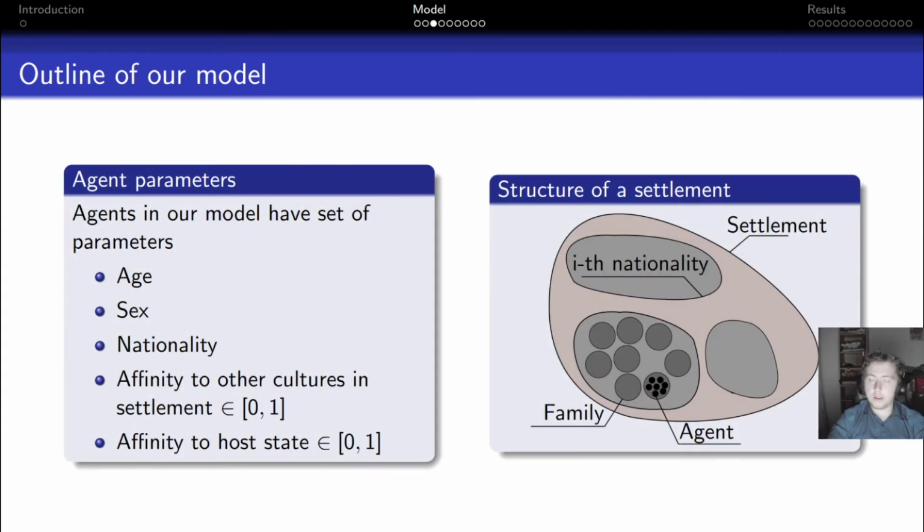Settlement in our model has a fairly straightforward structure. We have nationalities in the settlement. Each nationality has a set of families, and there is a fixed number of agents in each family, and this number of agents in a family is the same for all the families. Our agents have a set of parameters of age, sex, nationality, affinity to other cultures in the settlement, which is actually a vector parameter, and affinity to host state.